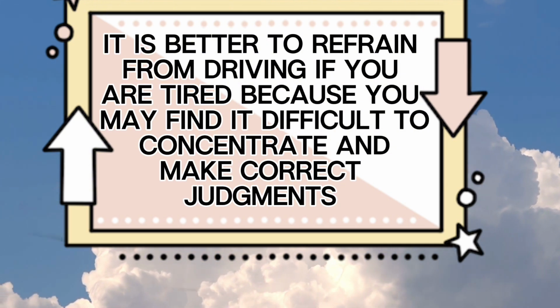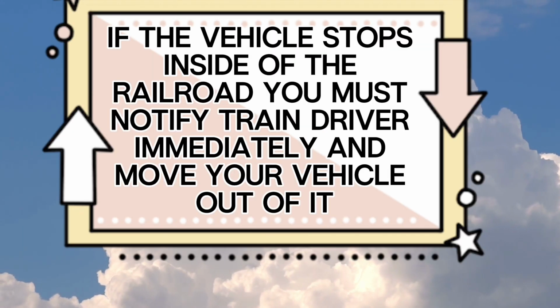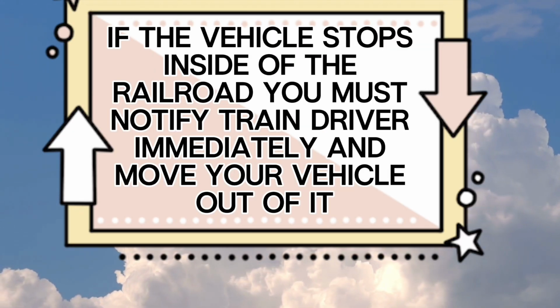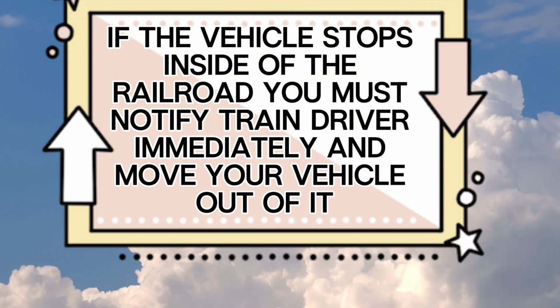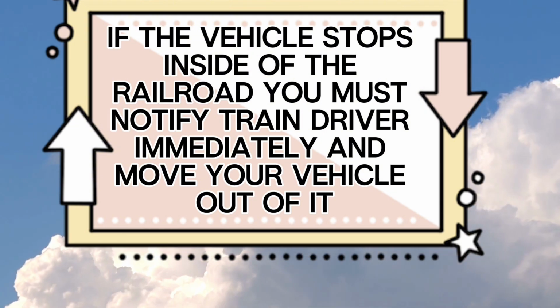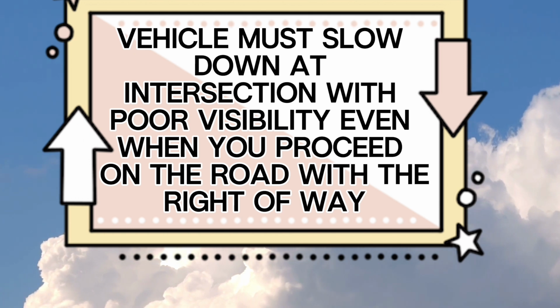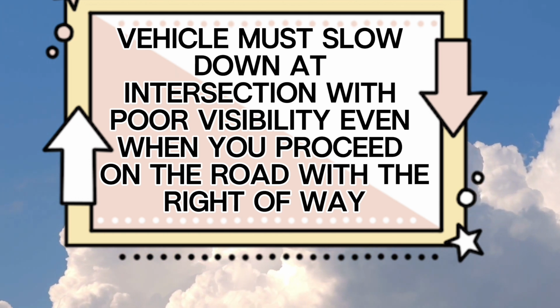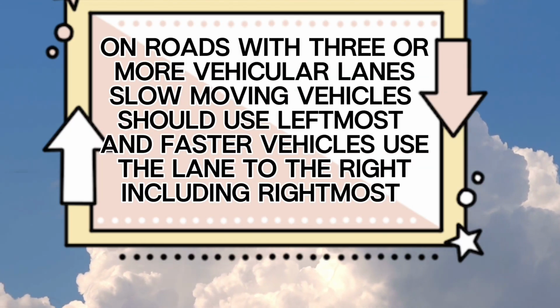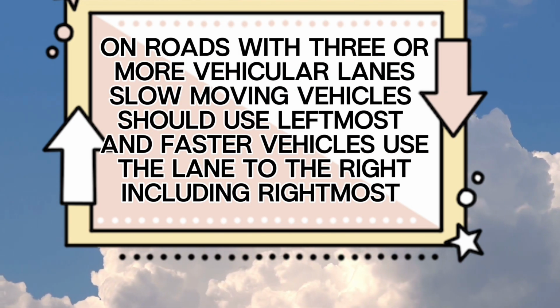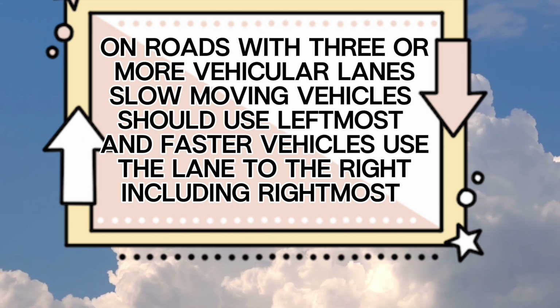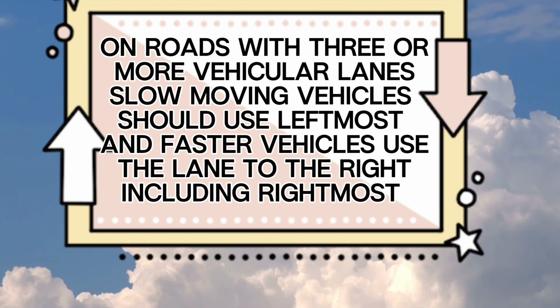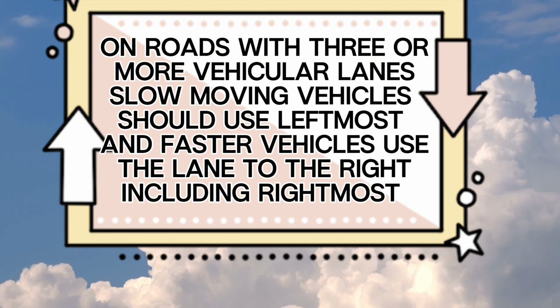and make correct judgments. True. If the vehicle stops inside of the railroad, you must notify train driver immediately and move your vehicle out of it. True. Vehicle must slow down at intersection with poor visibility even when you proceed on the road with the right-of-way. False. On roads with 3 or more vehicular lanes, slow-moving vehicles should use leftmost and faster vehicles use a lane to the right, including rightmost.